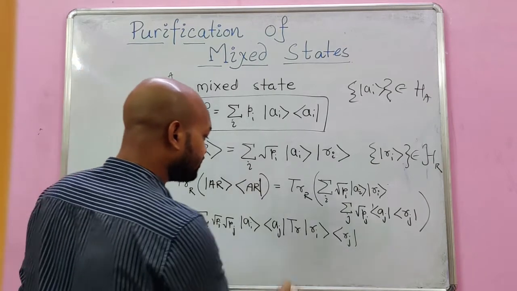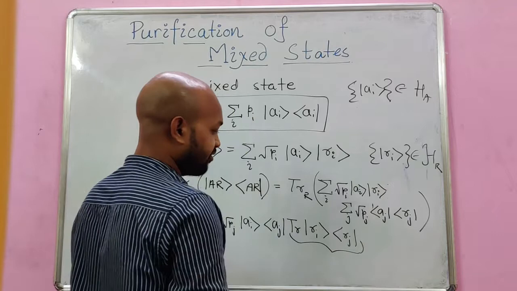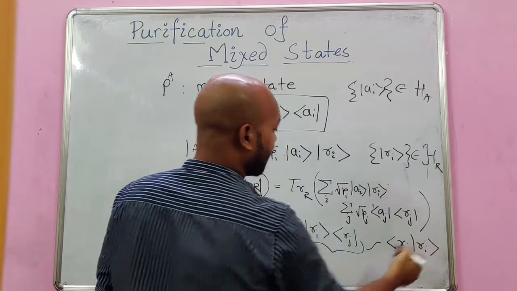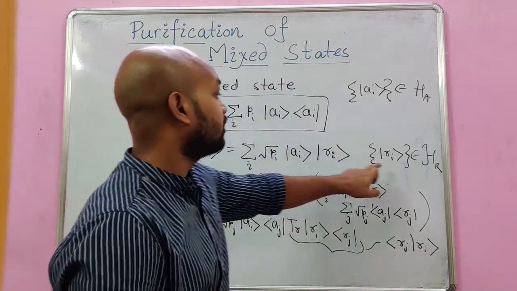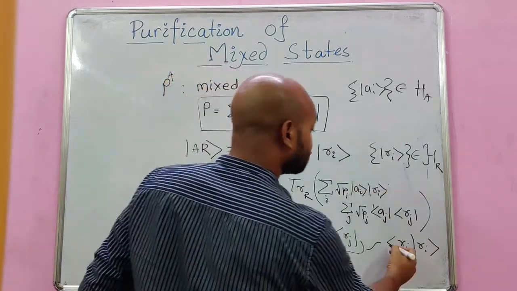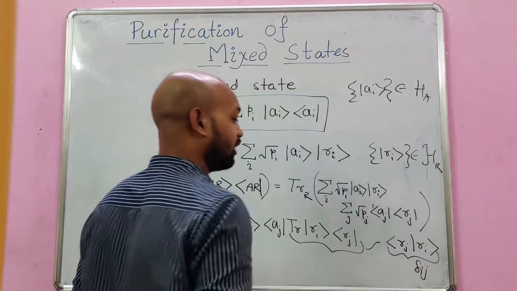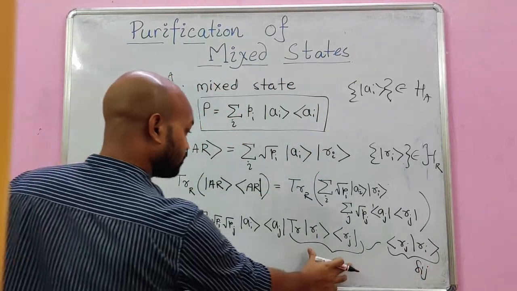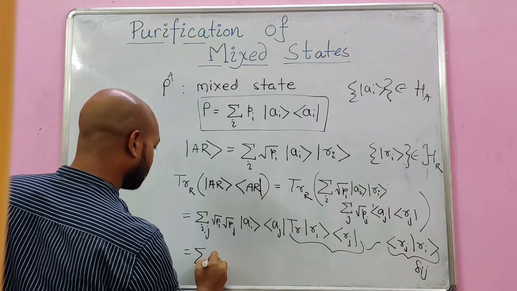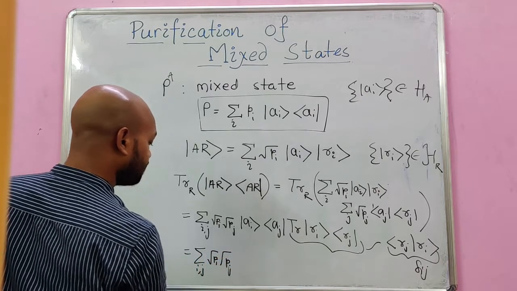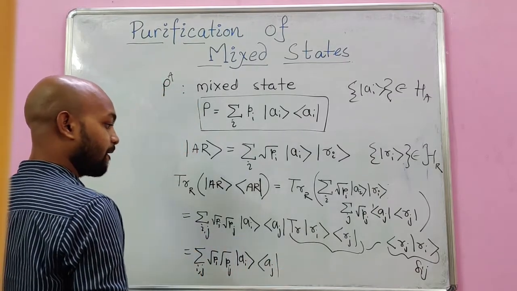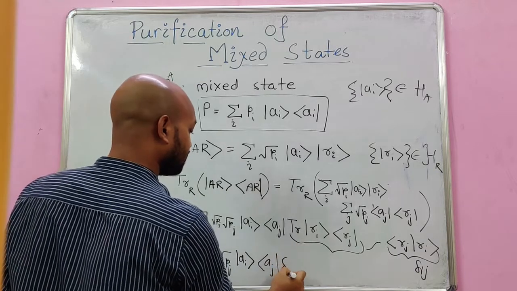Then we can see that this becomes an inner product, <r_j|r_i>. Since the r_i represent an orthonormal basis in the Hilbert space, they must give the Kronecker delta for the inner product. So this step looks like the following: square root of p_i p_j, |a_i><a_j|, and then this delta_ij.